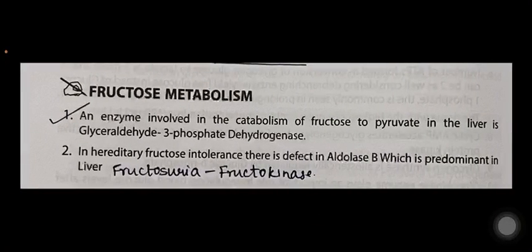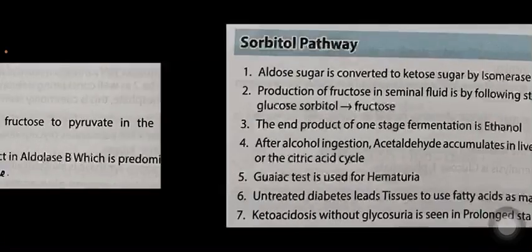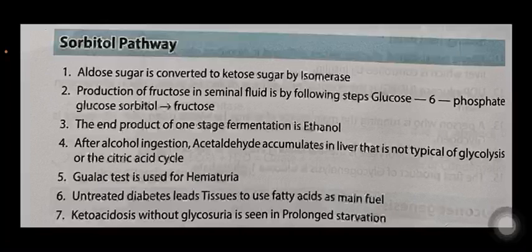An enzyme involved in the catabolism of fructose to pyruvate in the liver is glyceraldehyde 3-phosphate dehydrogenase. In hereditary fructose intolerance, there is a defect in aldolase B, which is predominant in the liver. In fructosuria, the deficiency is fructokinase. Sorbitol pathway: aldose sugar is converted to ketose sugar by isomerase. Production of fructose in seminal fluid is by the following steps: glucose 6-phosphate to glucose, sorbitol, then fructose.